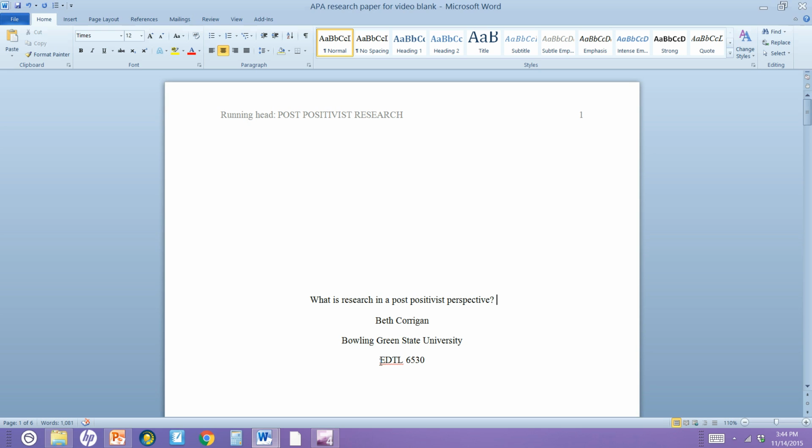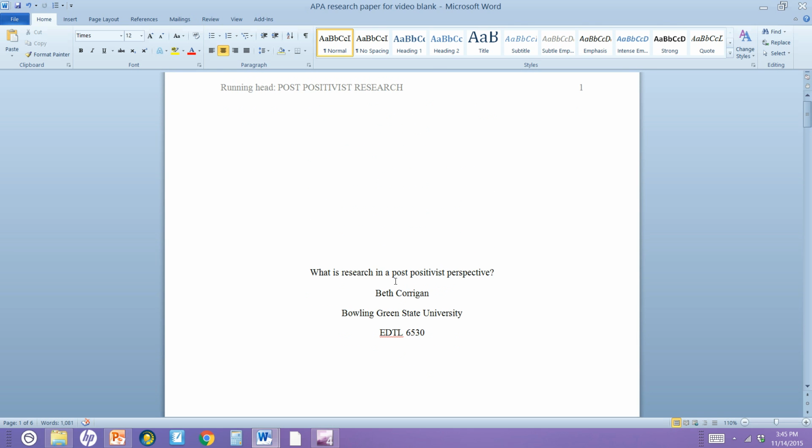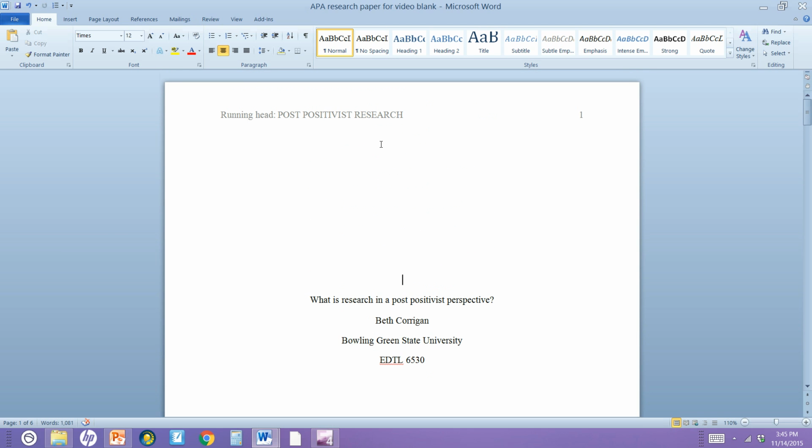APA, then for the course number, doesn't encourage you to do so because usually APA things are published on a national scale. But because this is for a class and it would probably help your GA, I would list not only EDTL 2010, but also your section number afterwards. That will just help us keep all of our papers straight. So this would be the normal cover page. And notice it's separate, so there's nothing else on it, no rubric, no nothing, it is sitting by itself. I'll show you how to do that here in a second.